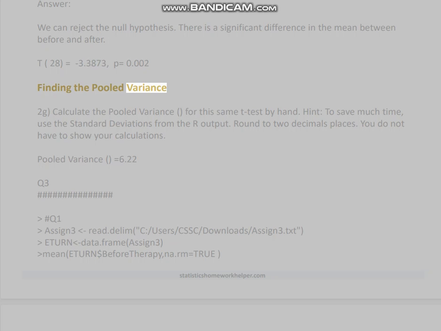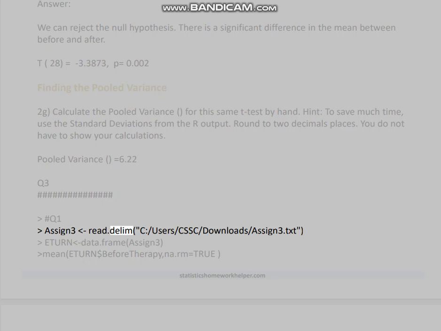Finding the pooled variance. 2g. Calculate the pooled variance for this same t-test by hand. Hint: to save much time, use the standard deviations from the R output. Round to 2 decimal places. You do not have to show your calculations. Pooled variance equals 6.22.